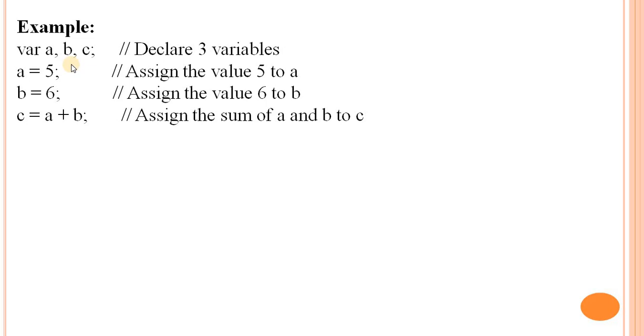When we declare the variables A, B, C we end with a semicolon. Also when we assign a value we end with a semicolon, and C is equal to A plus B.